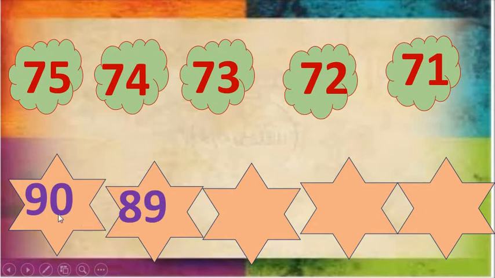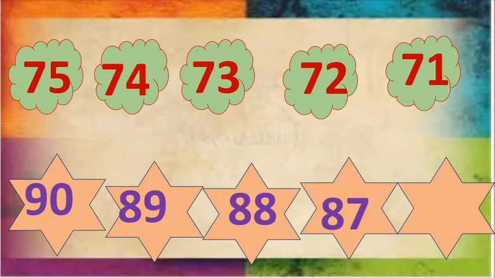Okay. Now see, here we have number 90 and 89. After that, there will come number 88. 90, 89, 88, 87, 86. Have you completed this or should I wait for you? Hope you all have completed this. After completing, leave one line and then we have to write new numbers.